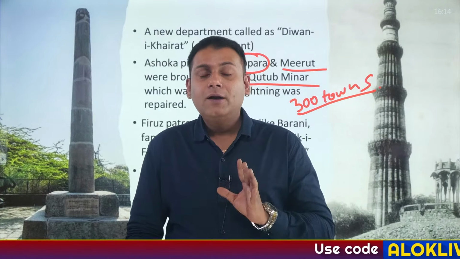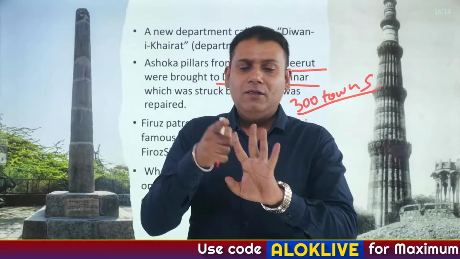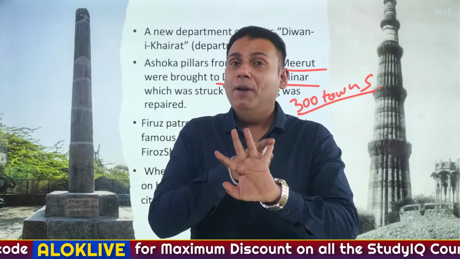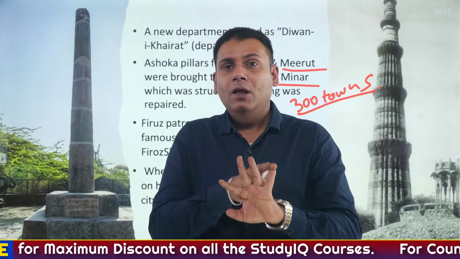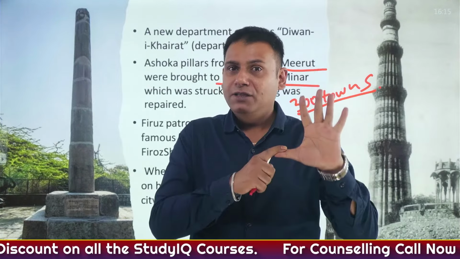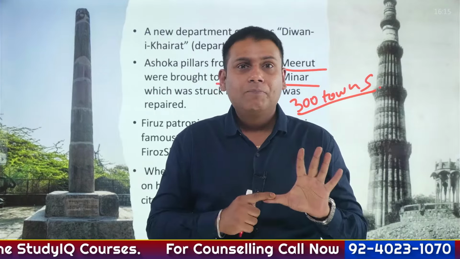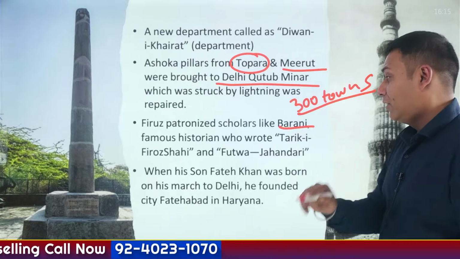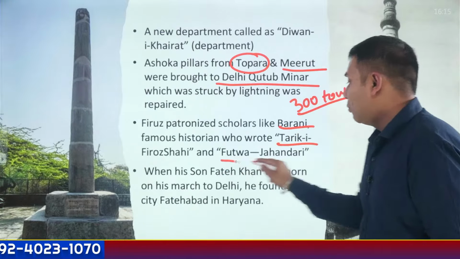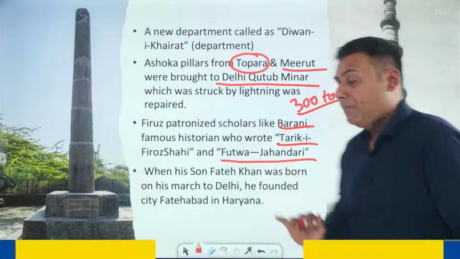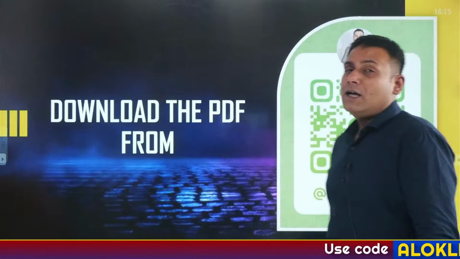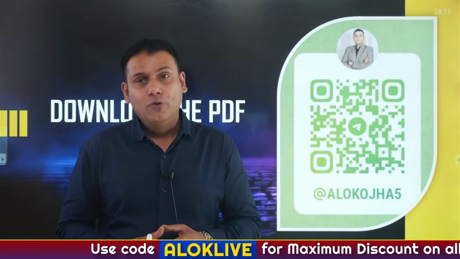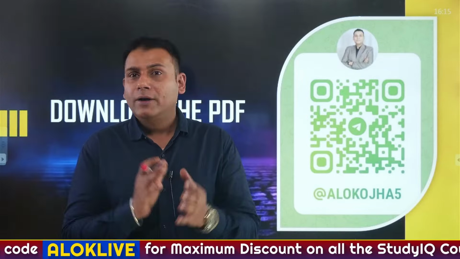Is that clear, everyone? So: Diwan-e-Khairat department, Diwan-e-Bandgan department, Diwan-e-Insha department, Ashokan pillars from Topara and Meerut, then repairing of specifically the top floor of Qutub Minar. Apart from this, he patronized famous historians such as Ziauddin Barani, who wrote the book Tarikh-e-Firoz Shahi and Fatwa-e-Jahandari, as we have seen. These are the important things you need to remember about the Tughlaq dynasty rulers. Hope the point is clear.